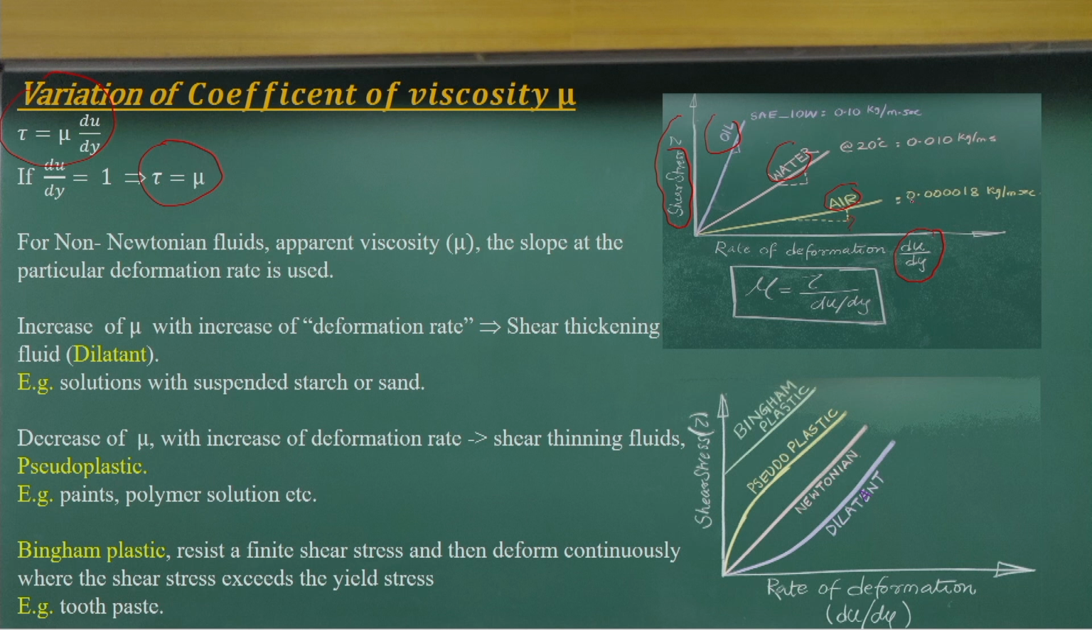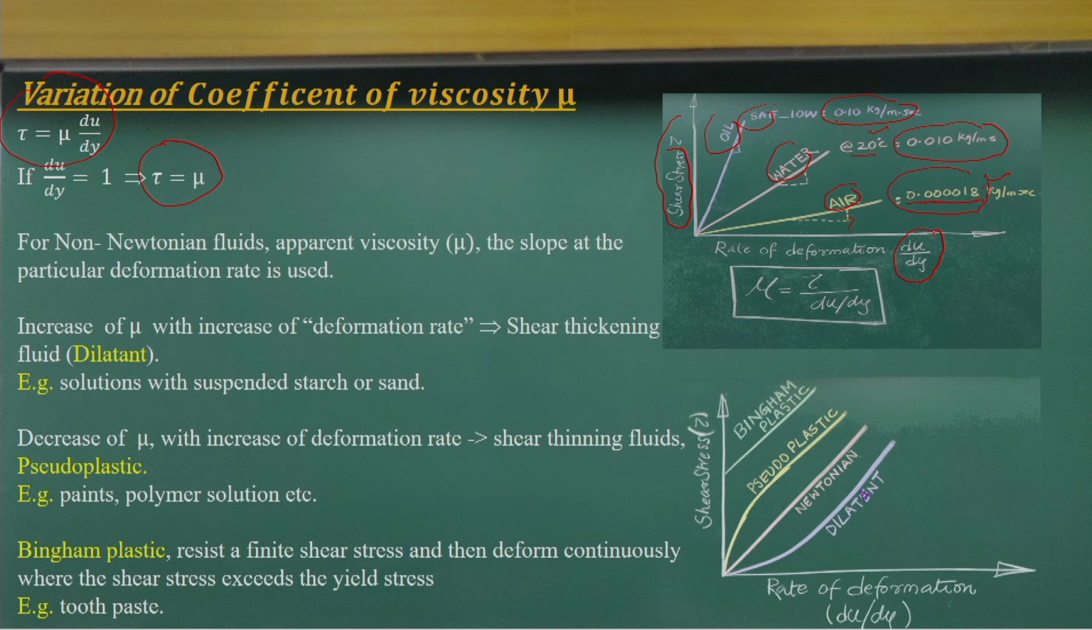For air, the value is 0.00018. For water at atmospheric pressure and 20 degrees temperature, it is 0.010, but when you come to engine oils, it will be 0.10 kg.